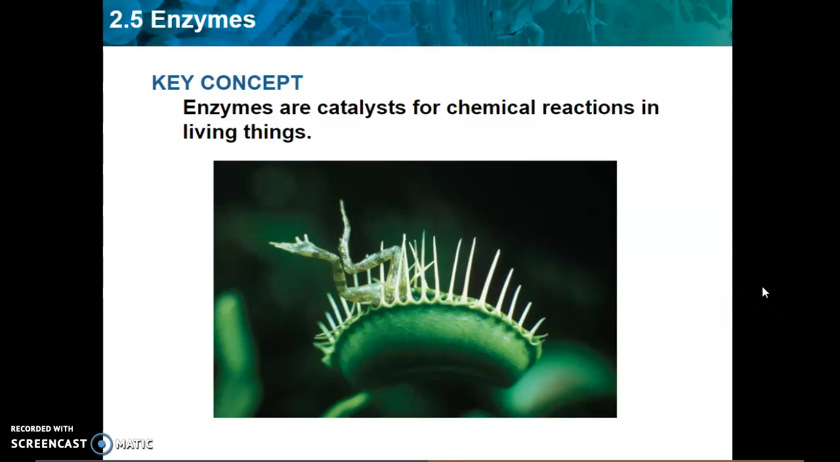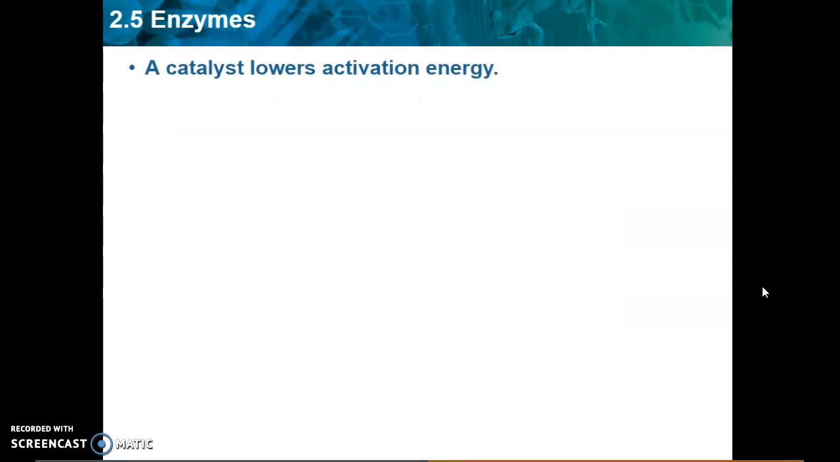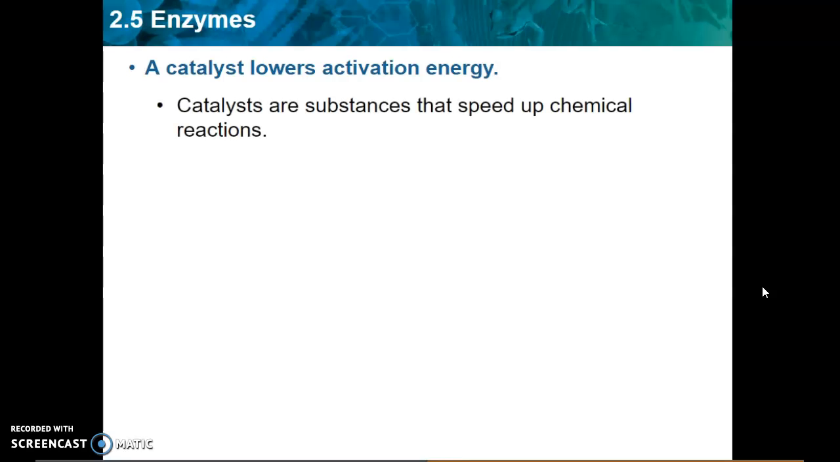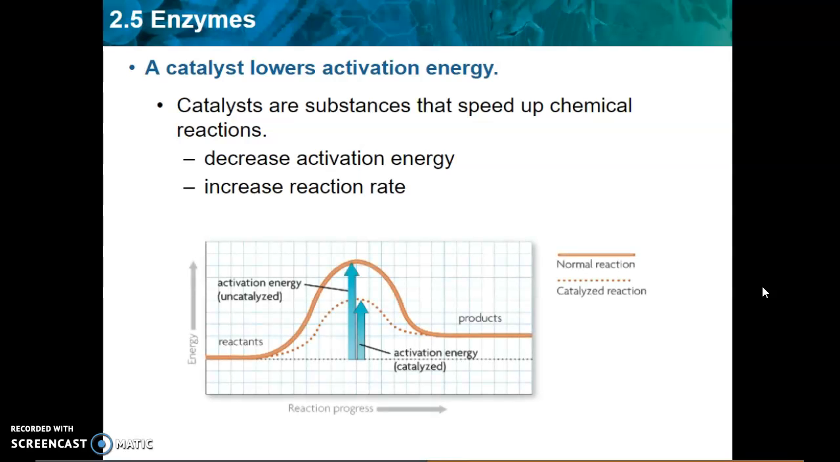Welcome to Section 5, Enzymes. Key concept: enzymes are catalysts for chemical reactions in living things. Enzymes are a type of protein that are biological catalysts that speed up the chemical reactions of the cell. Catalysts lower activation energy. Catalysts are substances that speed up chemical reactions by decreasing activation energy and increasing the reaction rate. Enzymatic reactions occur faster and at lower temperatures because enzymes lower the activation energy for that chemical reaction.